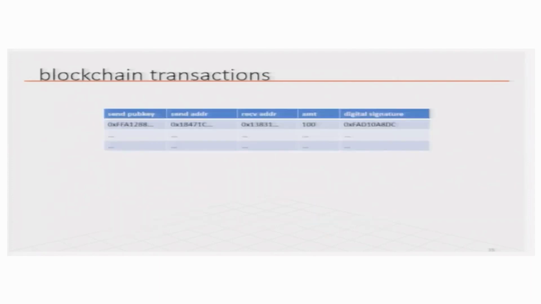So, now what you do is that a transaction will have the sender's public key, sender's address, receiver address, amount and a digital signature, right. The address is the hash of the public key. For the receiver, you only need the hash of the public key, as the account number, whereas for the sender you need to also tell the public key, because otherwise how would you use the digital signature.